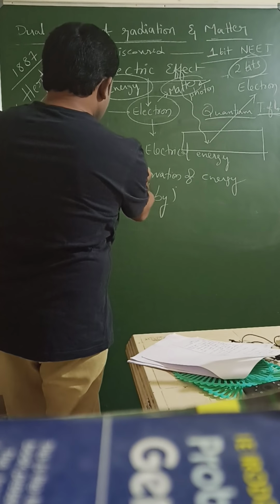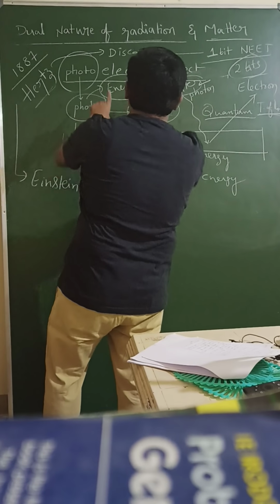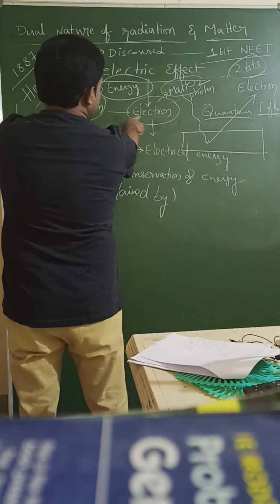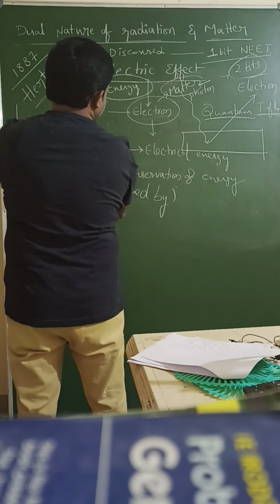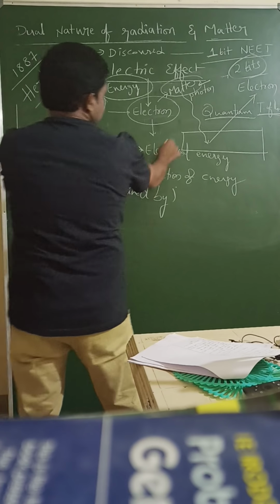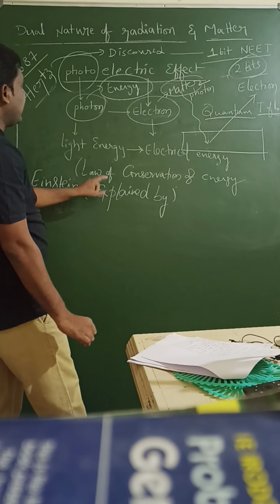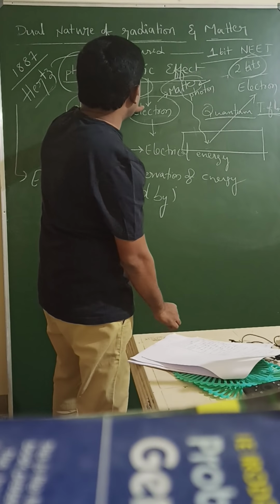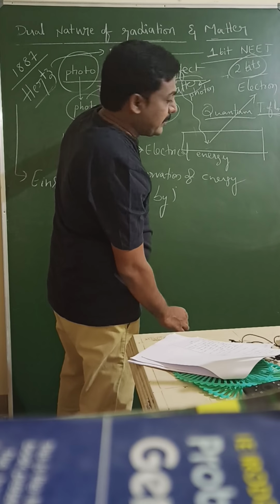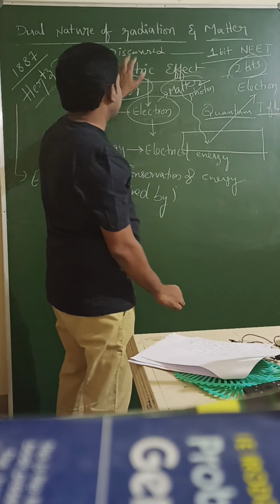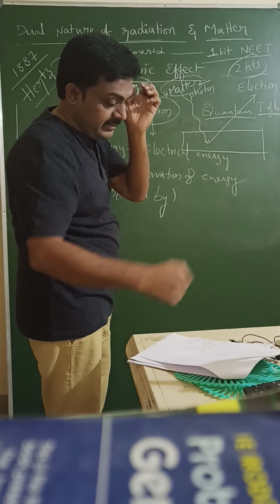Photoelectric effect. So we know some points with this heading. Photon converted into electron. Light energy changed as electrical energy. So it obeys law of conservation of energy. Supports quantum theory of light. Discovered by Hertz, explained by Einstein. So there is interaction between energy and matter, explained by photoelectric effect.